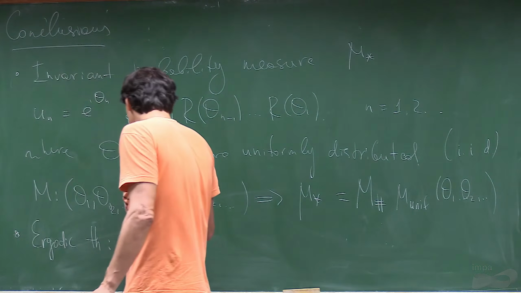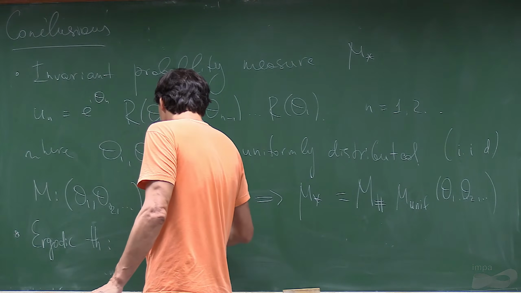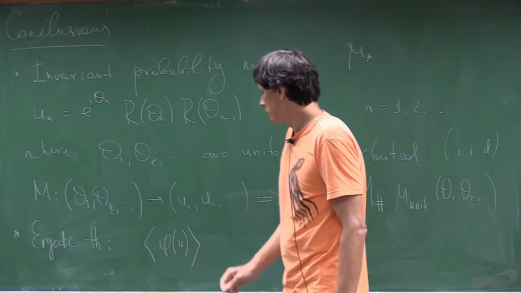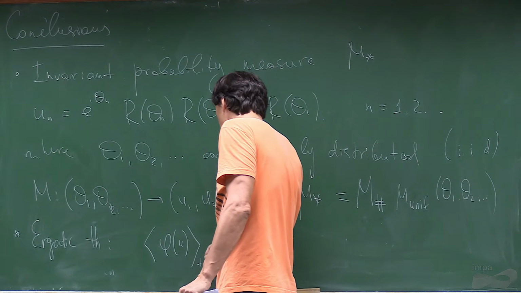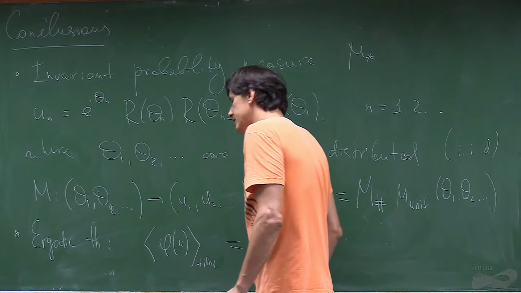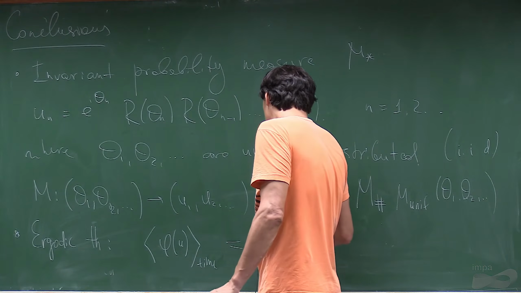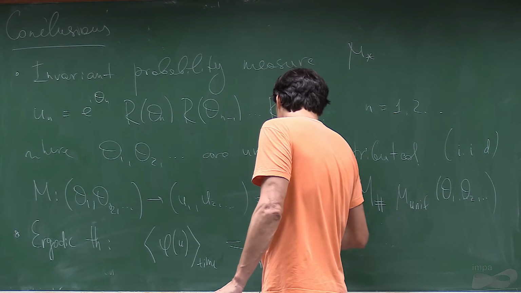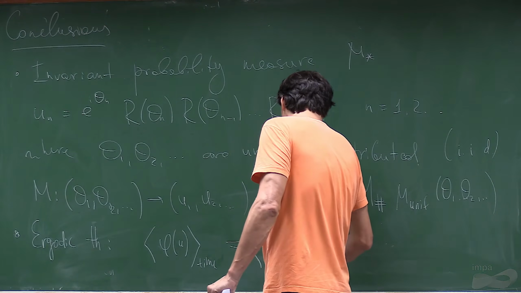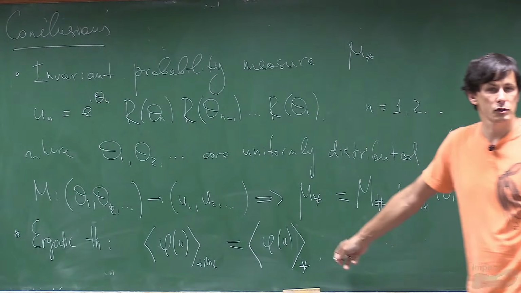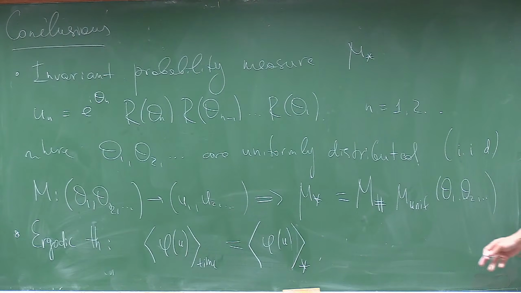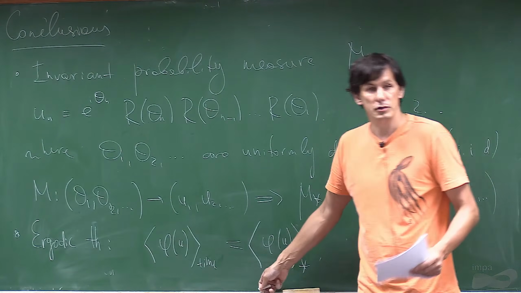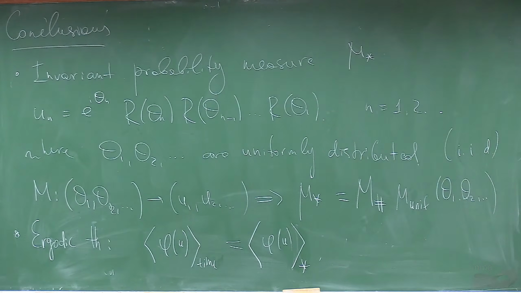This means that whatever function phi you have, and you average with respect to time, it's the same as averaging phi with respect to this measure. This is what Simon used multiple times. So time average equals measure average. So here we do have it.